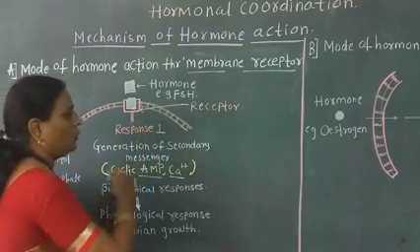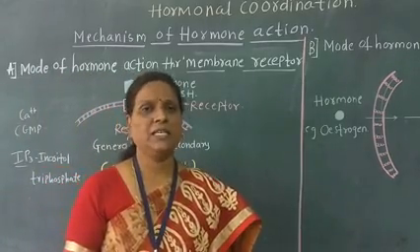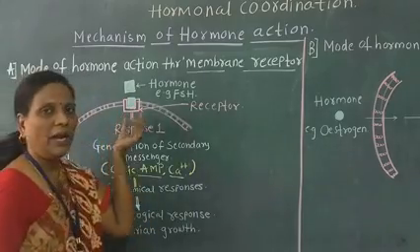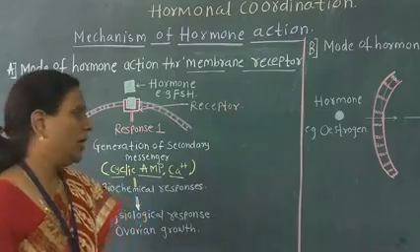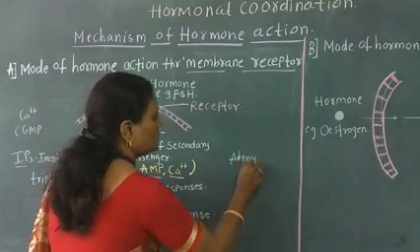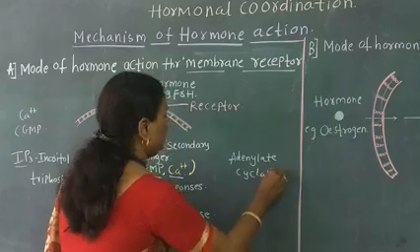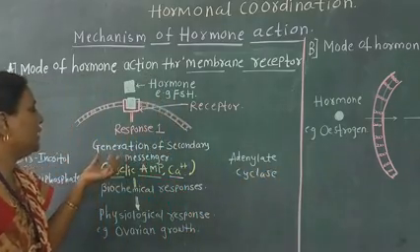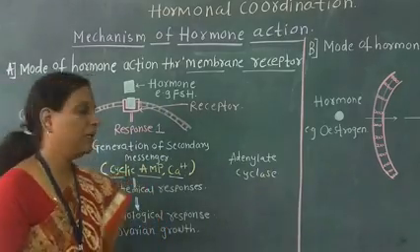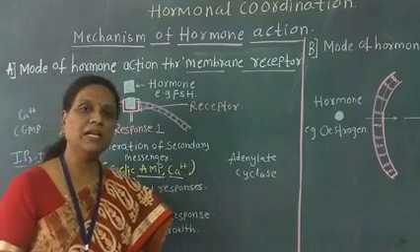The enzyme adenylate cyclase is activated by this receptor site, and this enzyme mainly generates the secondary messenger, that is cyclic AMP.